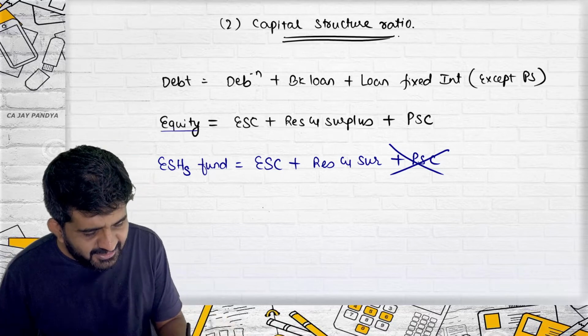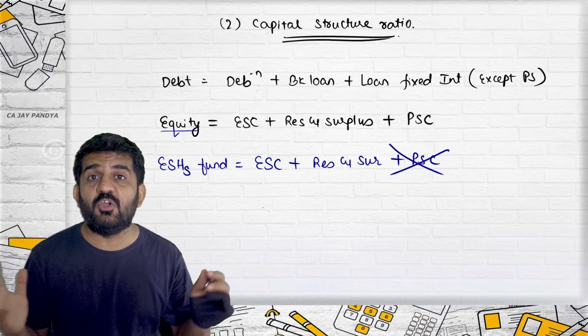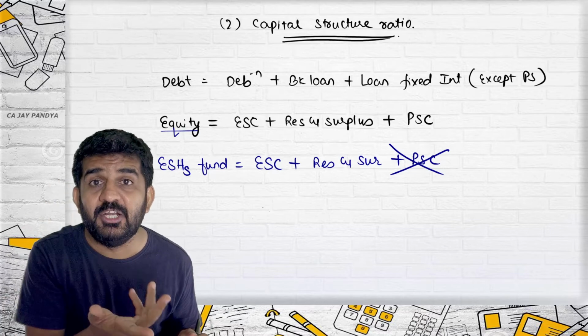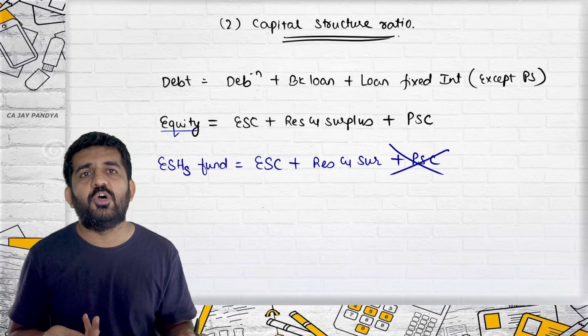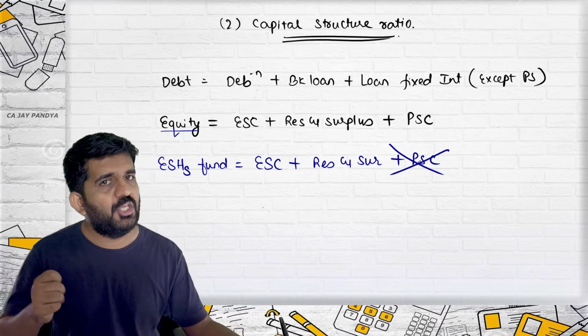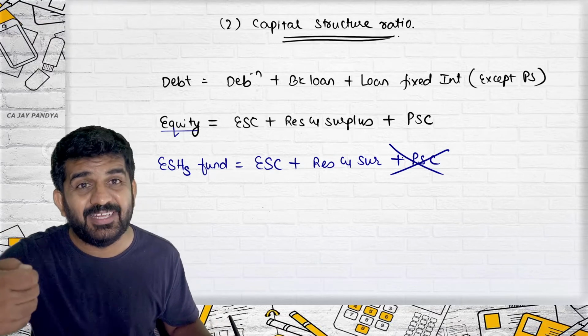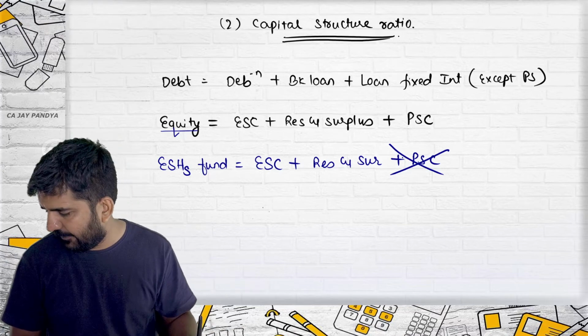Then why is it included in equity? Equity has the basic meaning of ownership, and preference shareholders are shareholders, so they are owners of the company. So when you take equity shareholders' fund, you should not include preference share capital. But when you talk about equity, it includes owners, and so it includes preference share capital.